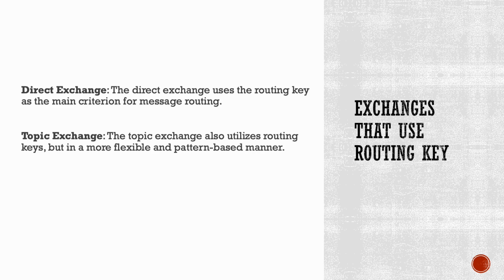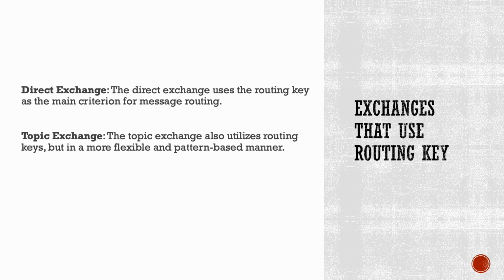In RabbitMQ, the direct exchange and topic exchange are the two types of exchanges that use routing keys for message routing. Direct exchange. The direct exchange uses the routing key as the main criterion for message routing. When a message is sent to a direct exchange, the exchange compares the routing key of the message with the routing keys specified in the bindings. If there is an exact match between the routing key of the message and the routing key in a binding, the message is routed to the corresponding queues bound to that routing key.